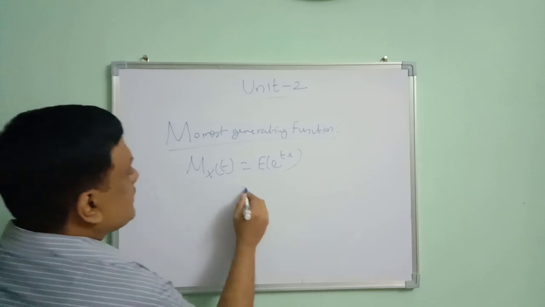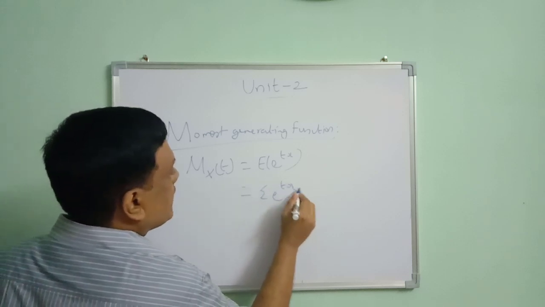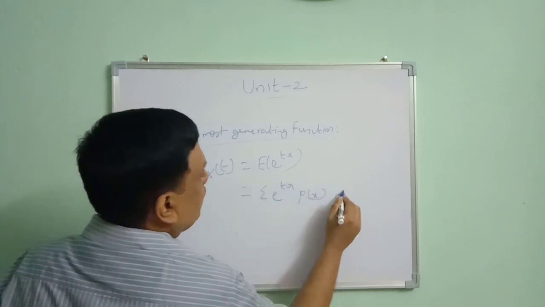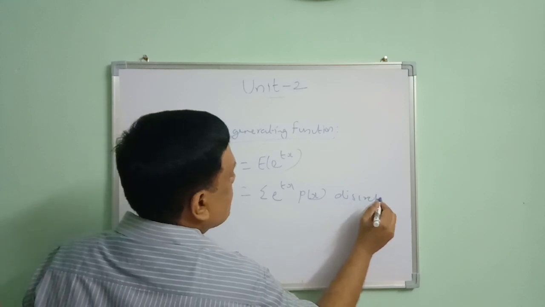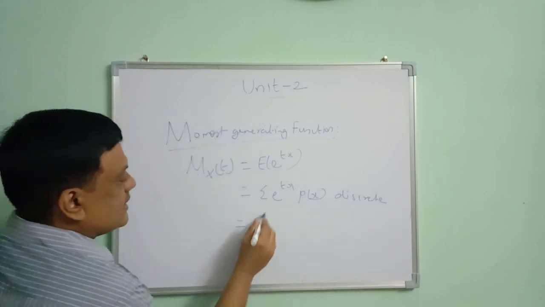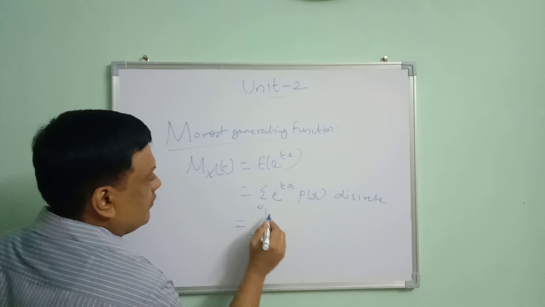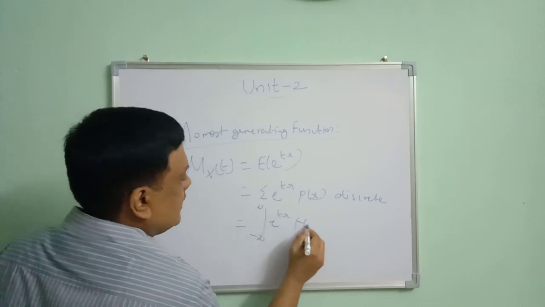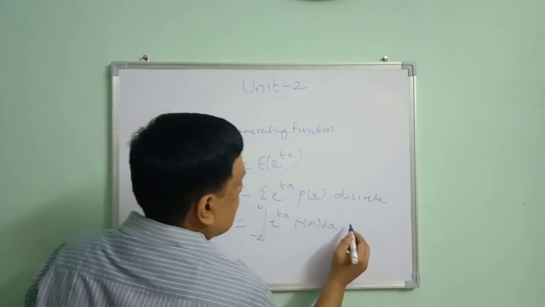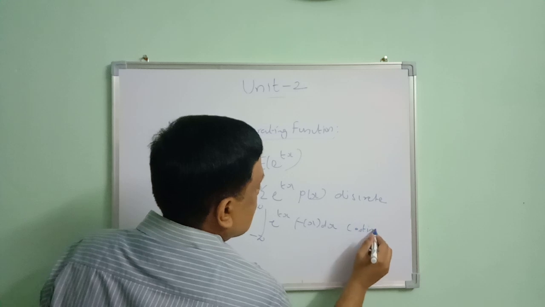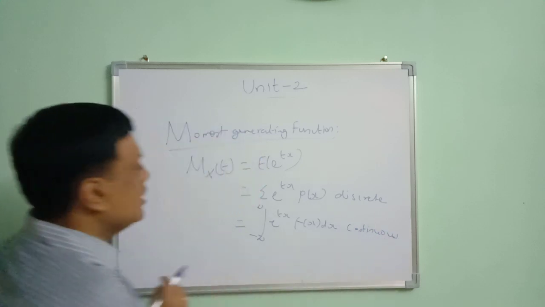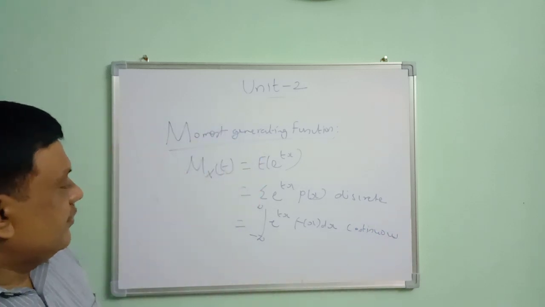For the discrete case, it is sigma e power tx into p of x. And for the continuous case, it is the integral from minus infinity to infinity of e power tx f of x dx. This is the basic definition of the moment generating function.